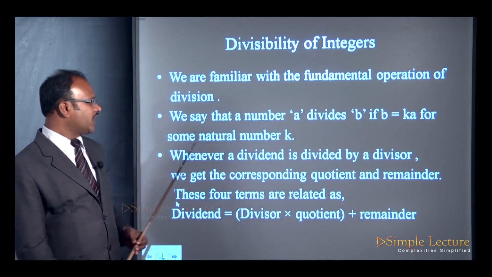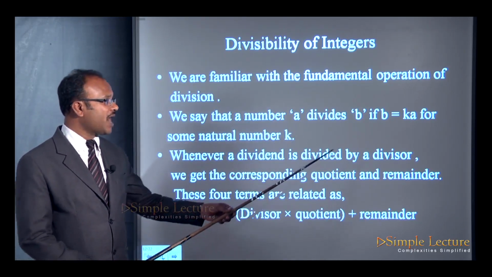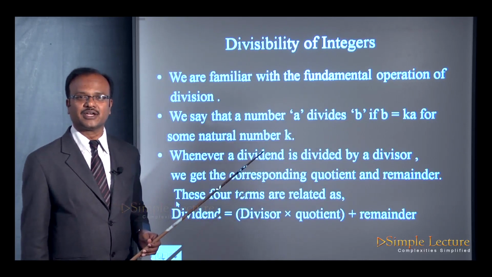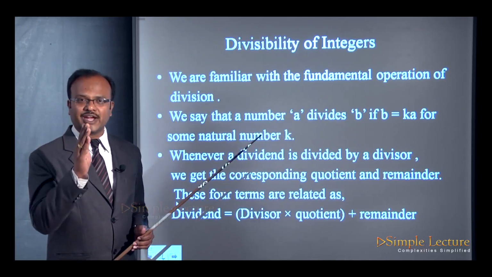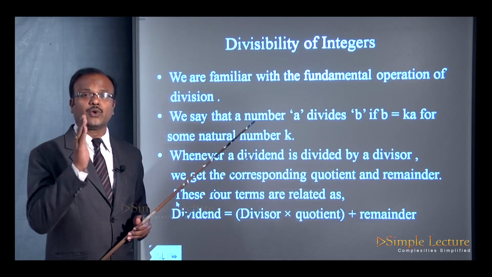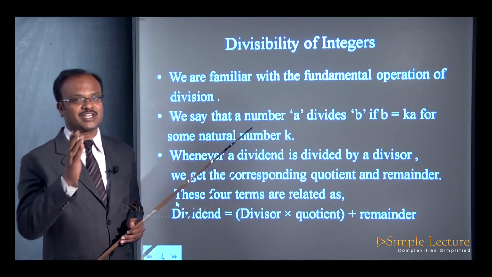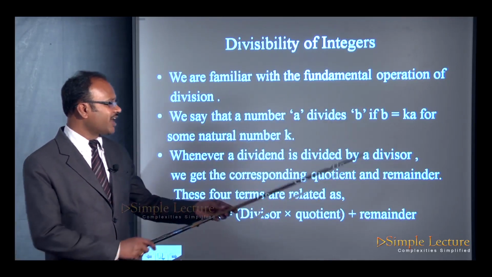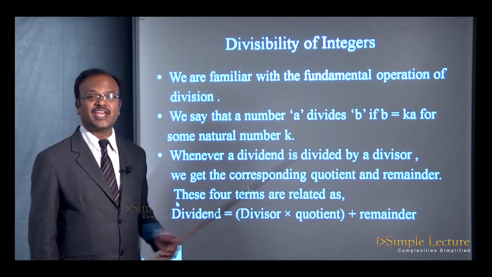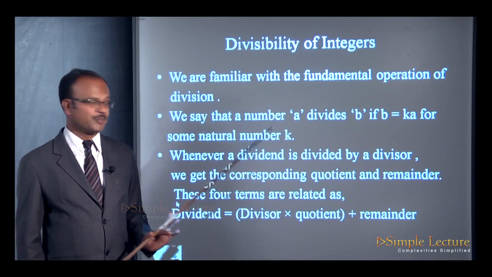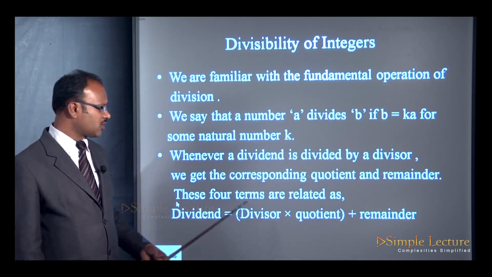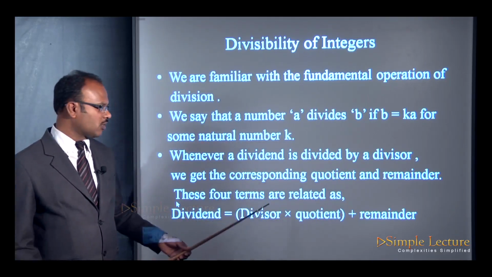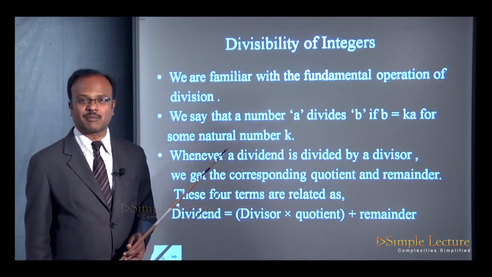Therefore, whenever a dividend is divided by a divisor, we get the corresponding quotient and the remainder, and these four terms, that is dividend, divisor, quotient, remainder, can be written in the form of a relationship: dividend is equal to divisor into quotient plus remainder.